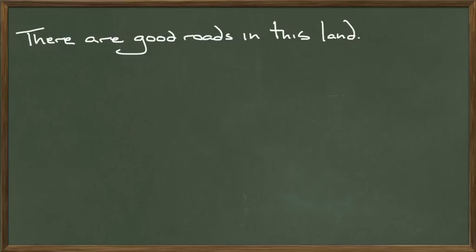Last one. There are good roads in this land. Subject of the sentence, roads, nominative case. What kind of roads? Good roads. That's an adjective. Also goes in the nominative case. Verb, are. It's a state of being verb because it's saying that these roads exist in this land.